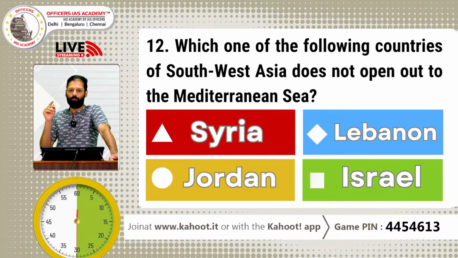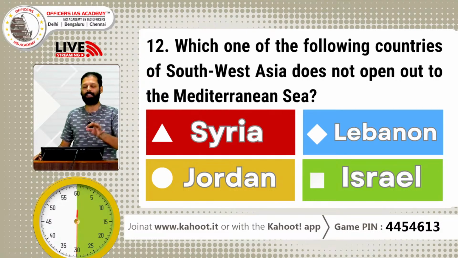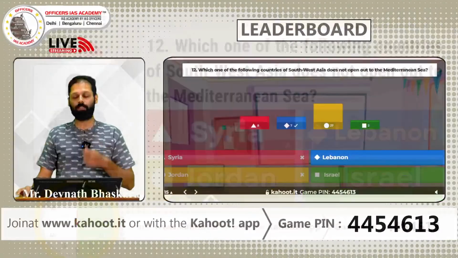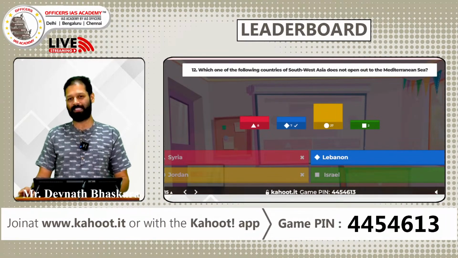Every year UPSC asks at least some 10 questions as location in news or places in news, in different ways, and this is one way in which it asks it. Also this current year there has been a lot of action around the Mediterranean Sea, especially with the Israel-Palestine war. You can definitely expect a question from that area. This is current affairs based. Do not leave such easy questions in the examination.